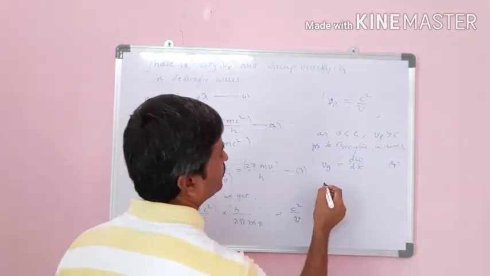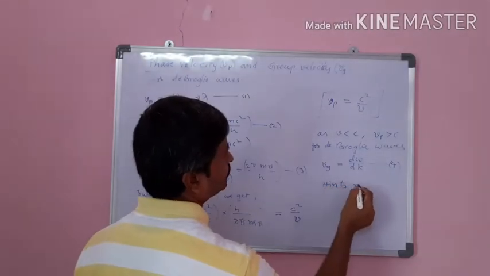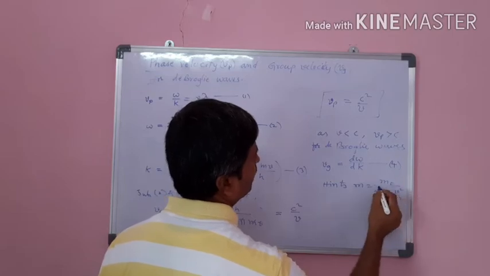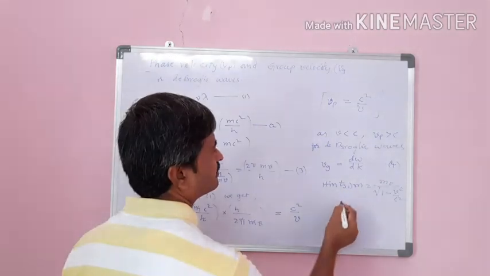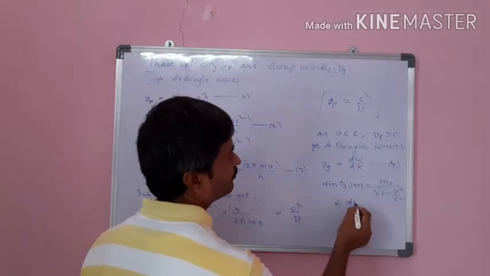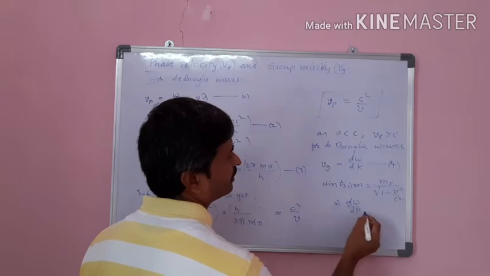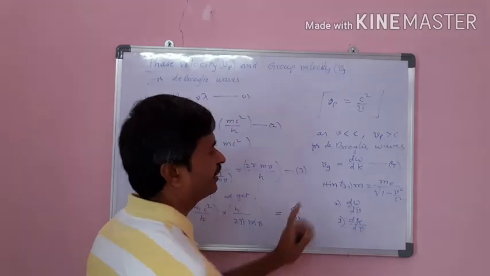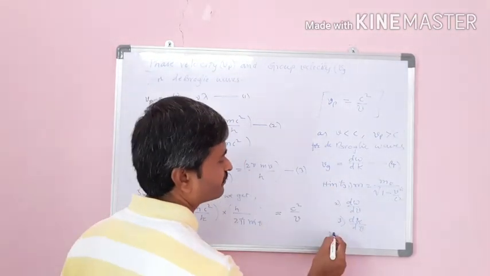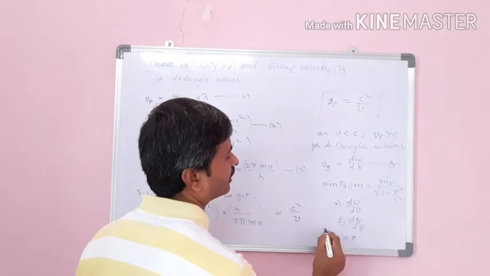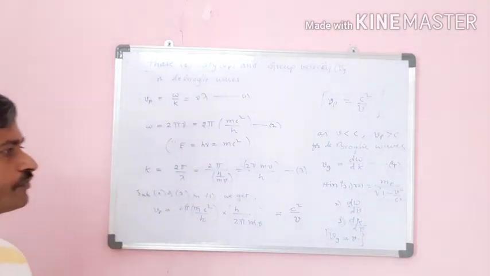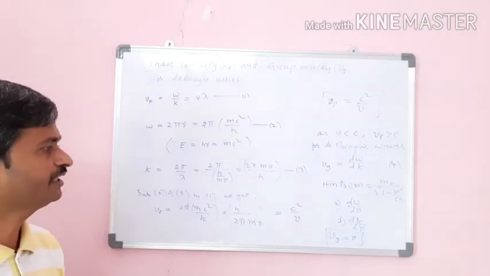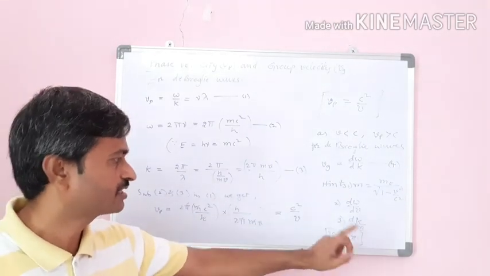I am giving the hints, simply you solve it. First step: substitute m is equal to m naught by square root of 1 minus v square by c square. Second hint: find d omega by dv. And third step: find dk by dv. Then divide. You will get the right answer as Vg is equal to simply the particle velocity. It's somewhat lengthy calculation, only the differentiations, but we get Vg is equal to v.